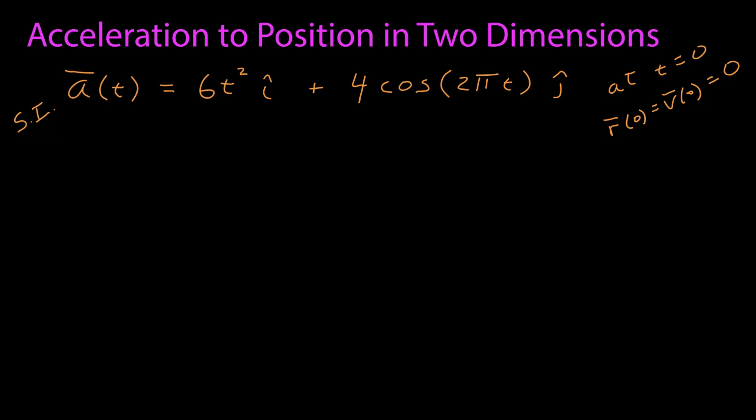I'm in SI units, so I can say these are meters per second squared for the acceleration, meters per second for the velocity, and meters for the position. My acceleration function, my x component, is given by 6t squared, so it's quadratic. My y component is 4 cosine 2 pi t, so it's oscillating back and forth.